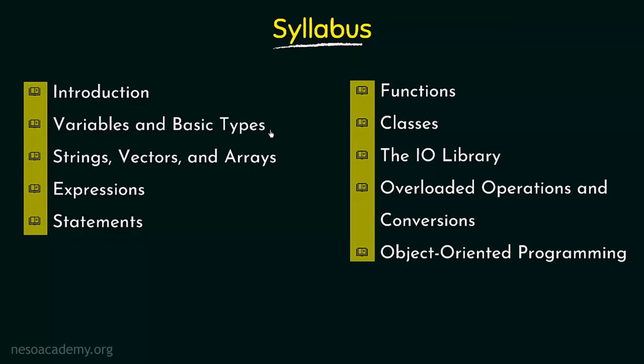After variables and basic types, we are going to discuss strings, vectors and arrays. Then we will see the different kinds of expressions, then the different kinds of statements, and then we will study functions, and also classes. As we already saw in the first slide, classes are a feature in C++ which was not there in C. This is an important feature of C++ which we need to study, and it is also a topic that will make us ready to learn the object-oriented programming approach.